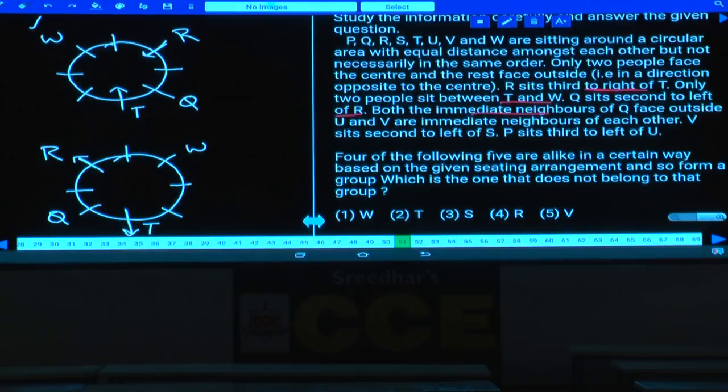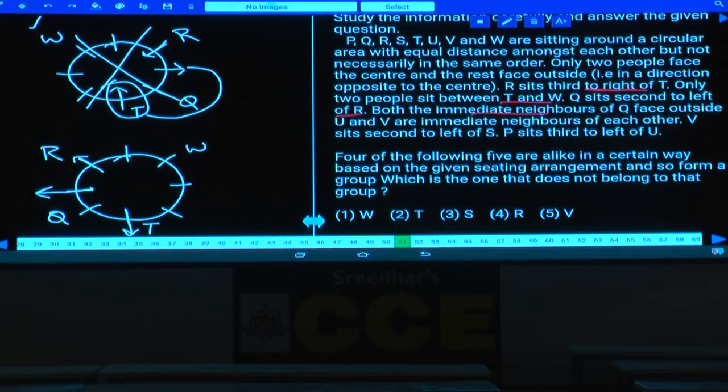Q sits second to the left of R. Both the immediate neighbors of Q face outside. Now in this one, Q's neighbors facing outside means these 2 persons are facing outside. This person can face outside, but this person T is facing towards the center, and this case is completely ruled out. Clear now? Because the immediate neighbors of Q must be away from the center, but as here T is facing towards the center, the first case is invalid. Now we are left with only the second case.